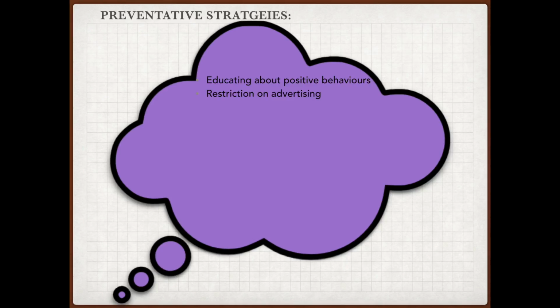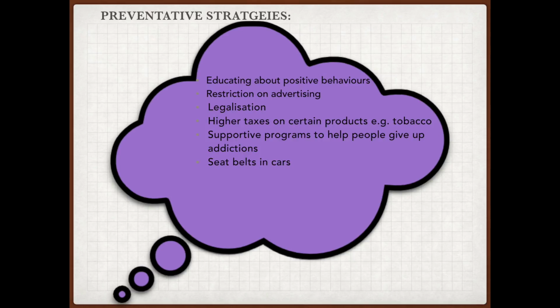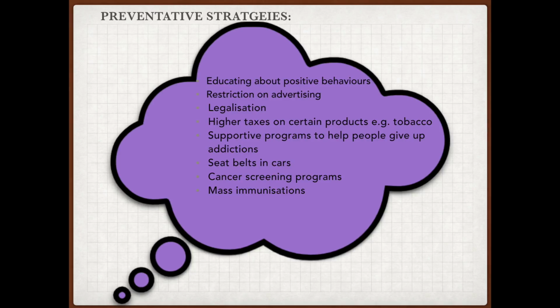Some include educating children about positive health behaviours, restrictions on advertisement, legislation, higher taxes on products such as alcohol and tobacco, supportive programs to help people give up addictions, seatbelts in cars, cancer screening programs, and mass immunisations.